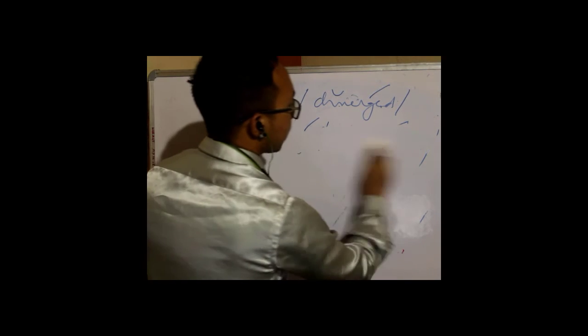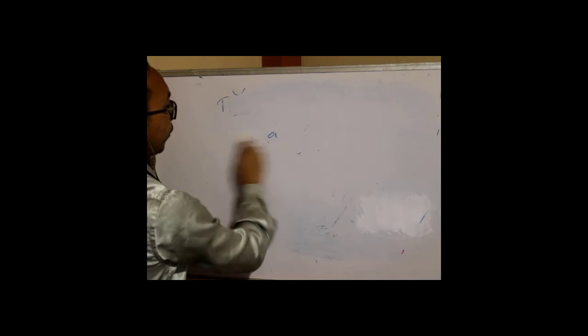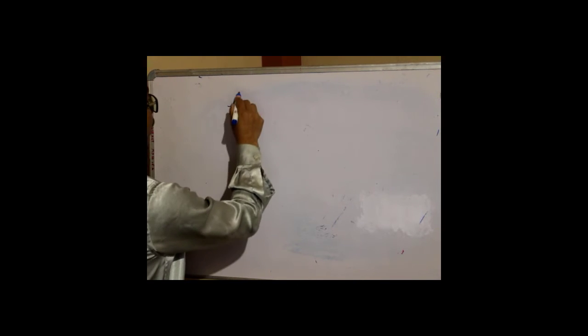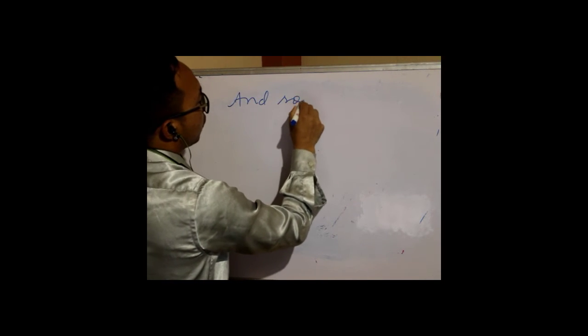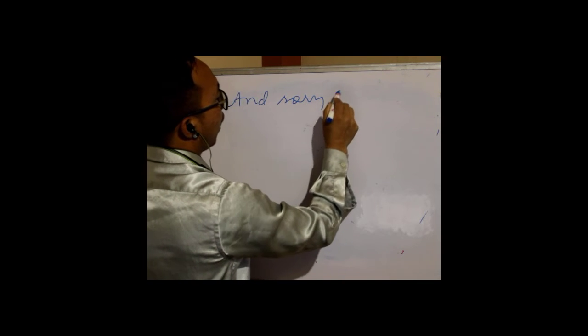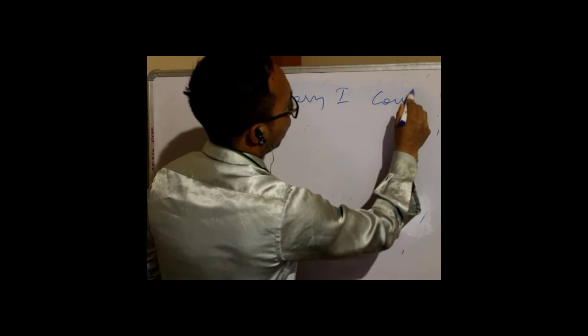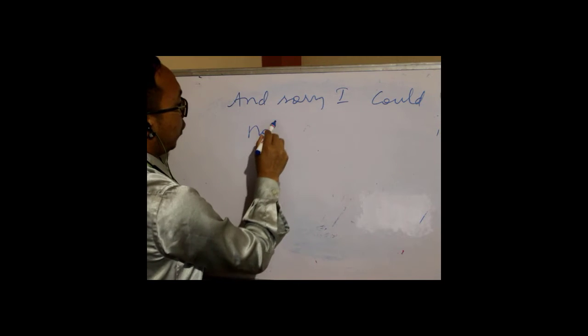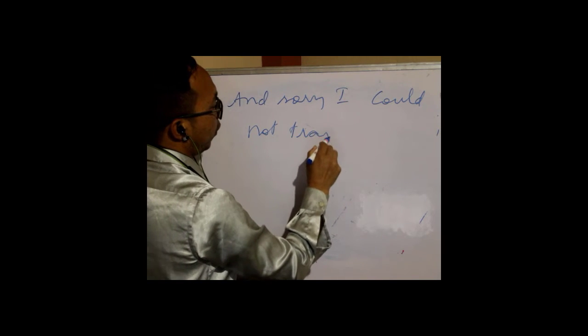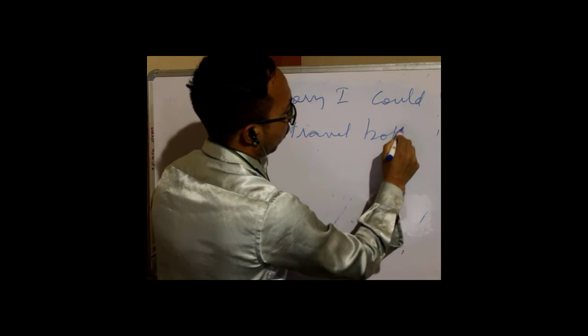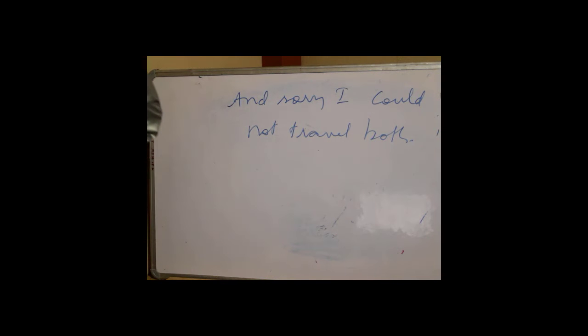So if we examine the second line, and sorry I could not travel both, okay. So what is happening in this case?